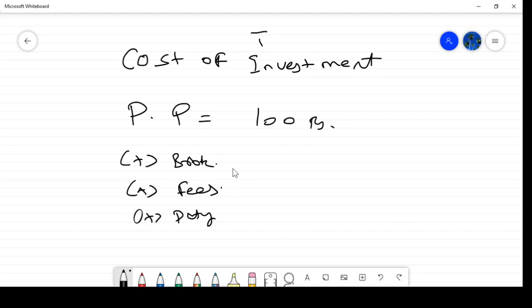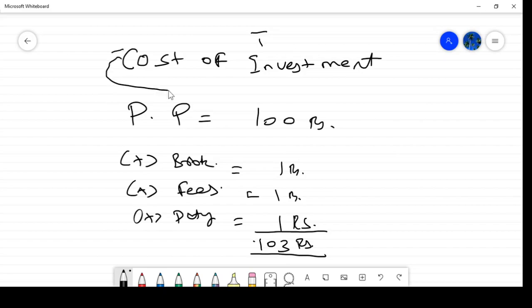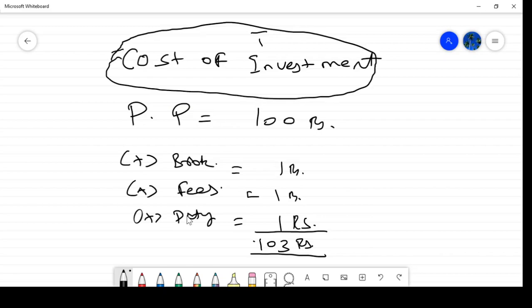Okay. 1 rupee, 1 rupee, 1 rupee. So the total is 103 rupees. Okay. This is the cost of investment. So the cost of investment includes purchase price plus brokerage plus fees plus duty, everything. Okay. So we will go to the next point.